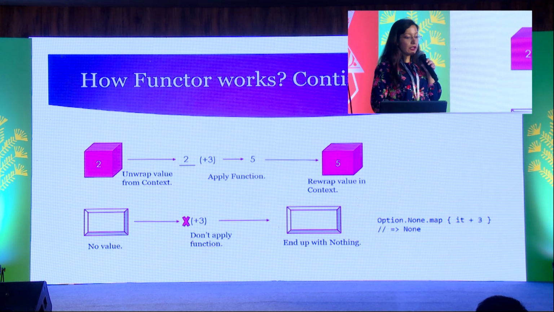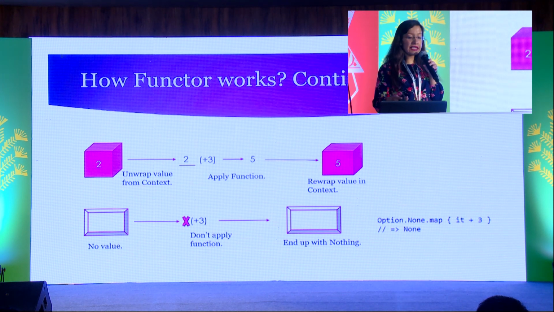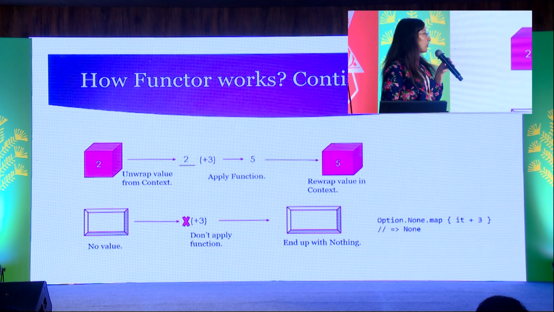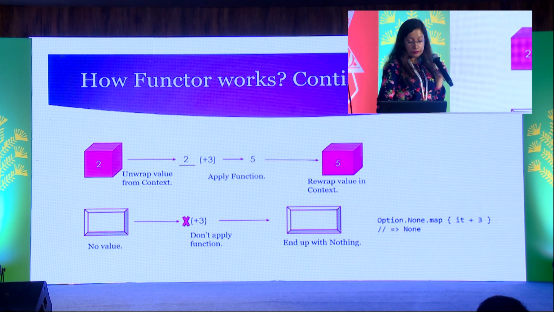So in Functor, first the value is unwrapped from the context. Then the function +3 is applied to it. And the resulting value is rewrapped in the same context. So this works fine for the Some part. Now there is a None part which Option contains. For the None part, the function itself isn't applied. You can see on the right-hand side the code which uses Option None, and it wants to apply the function +3 on it. The function does not get applied, and the resulting output is None.